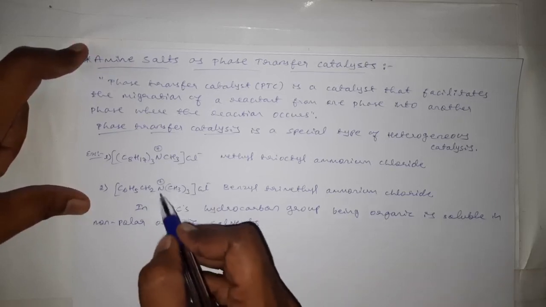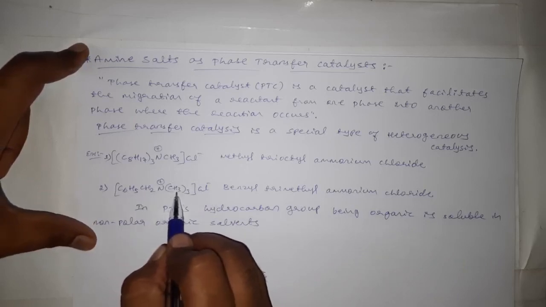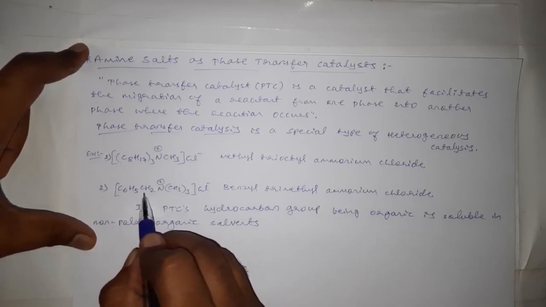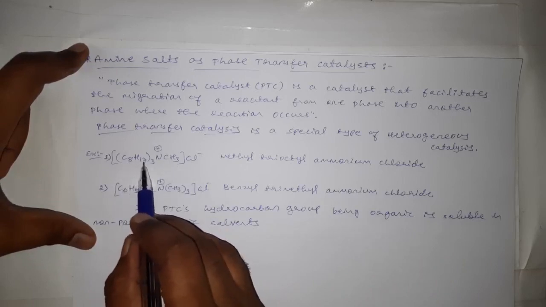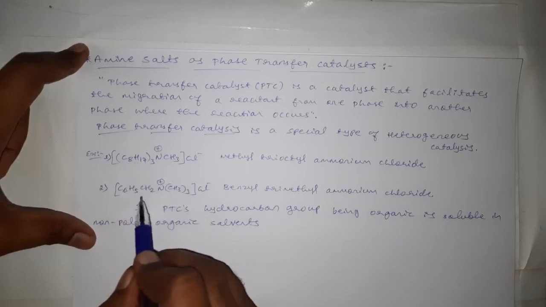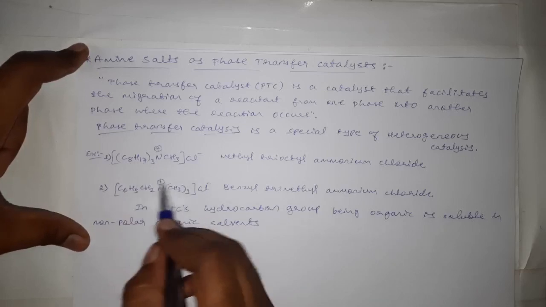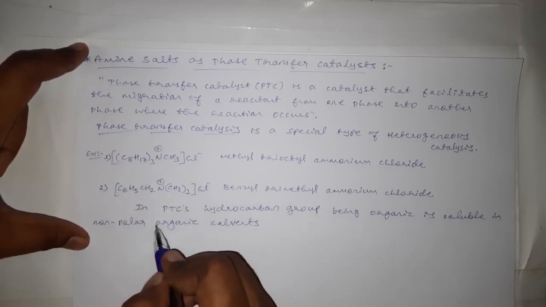Here we can see in these two, the hydrocarbon groups, that is the CH3 thrice and C6H5CH2 in this one, and the (C8H17)3N. These hydrocarbon groups being organic part, can be easily soluble in non-polar organic solvents,